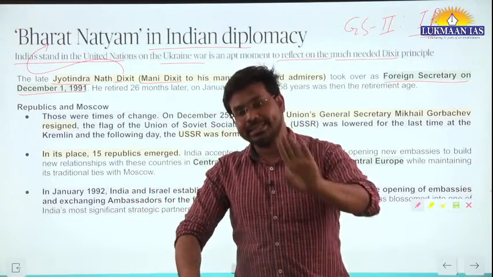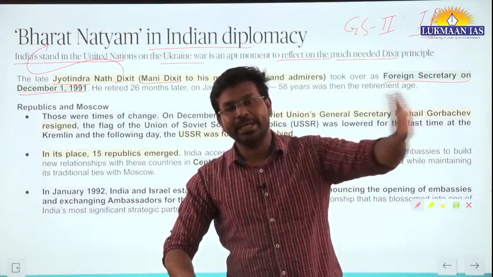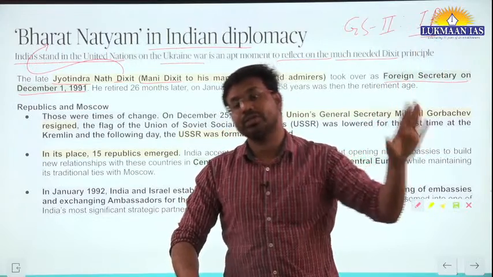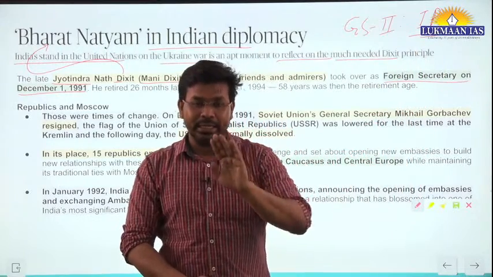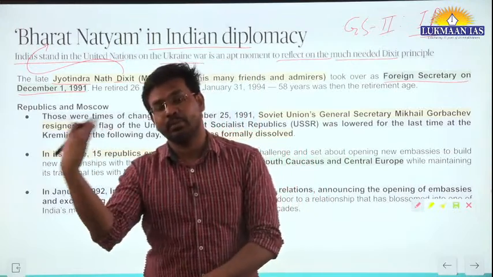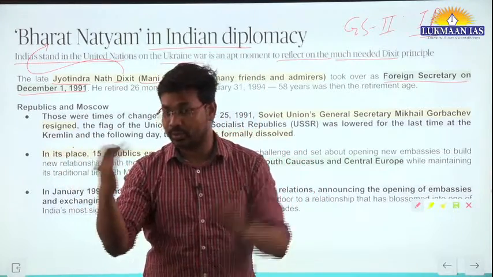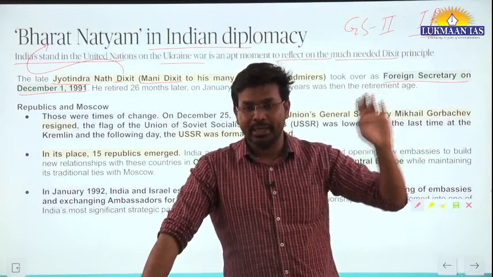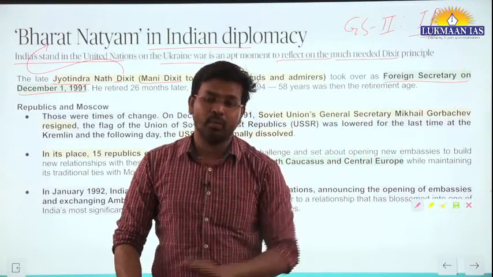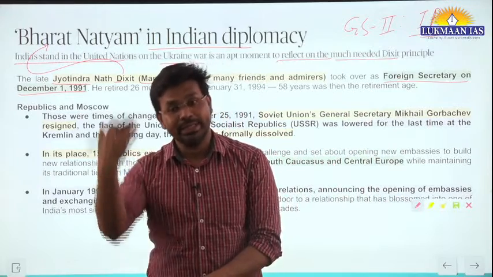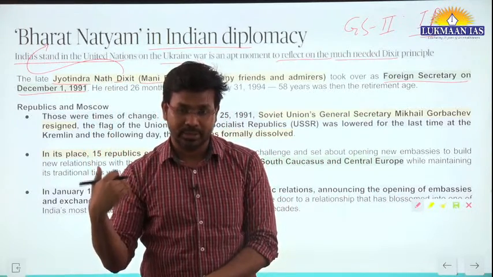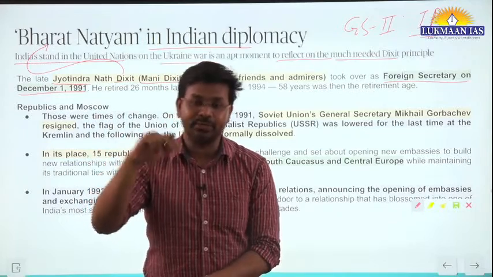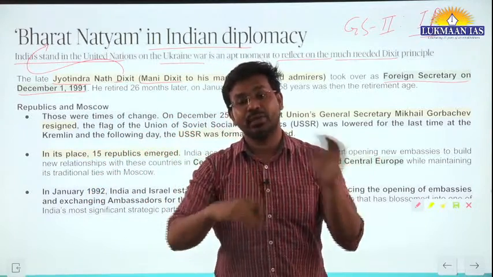If you vote against that resolution, these many countries who are supporting Ukraine will think India is pro-Russia, India is towards Russia. So it will be against their willingness. And at the same time, Russia will think India is towards us, and in that case India's relations with the United States and Western countries will go down.